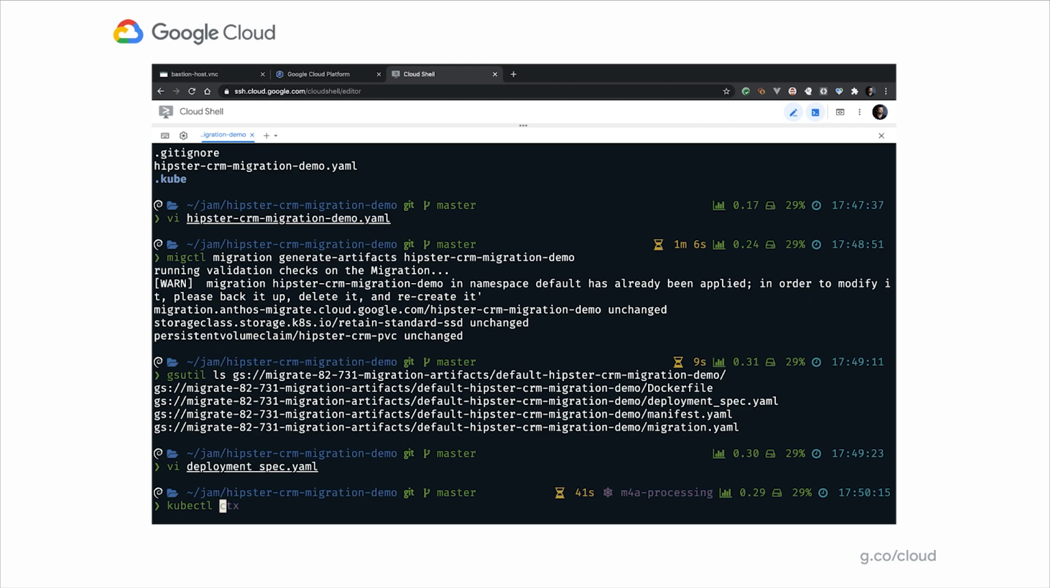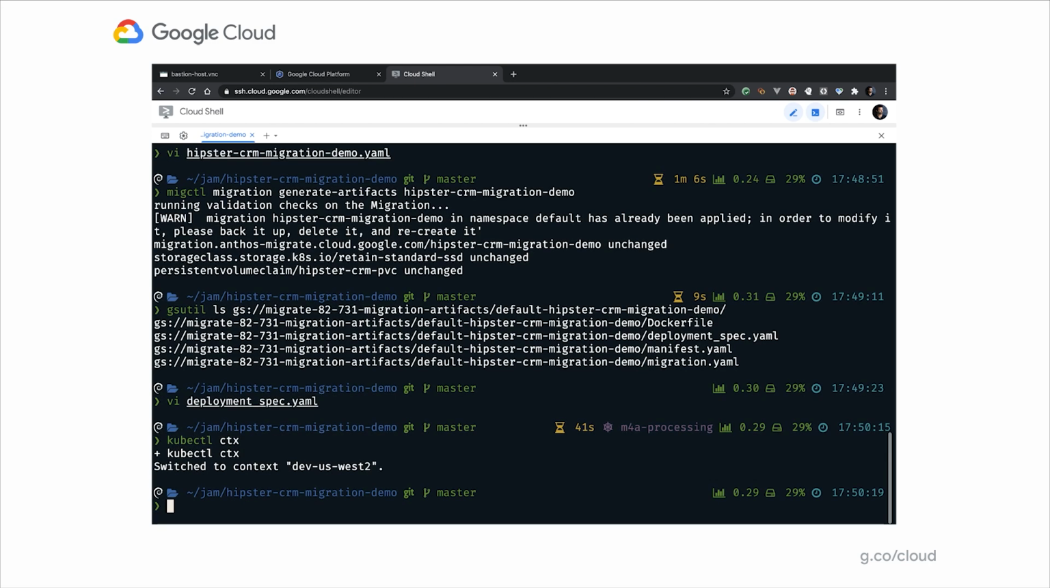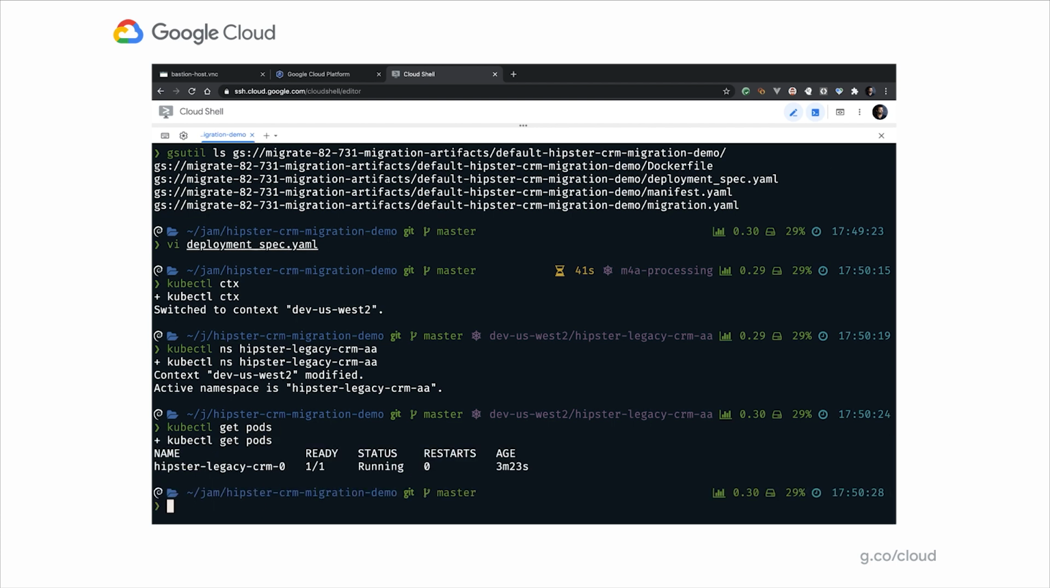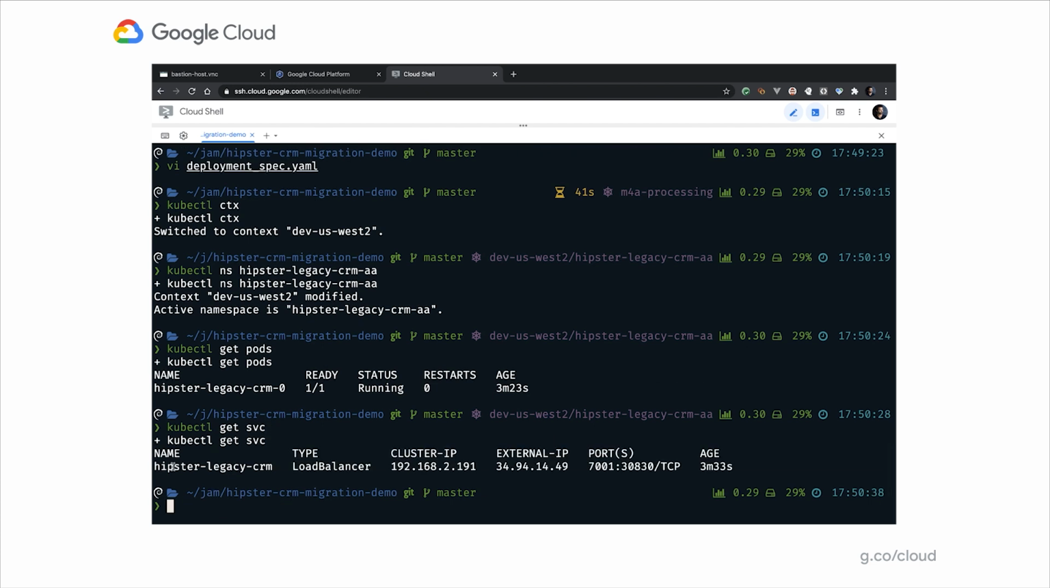So let's connect to the dev cluster. And let's change our namespace to the hipster legacy CRM AA namespace. And let's look at the pods inside of that namespace. Great, so you can see that we have this hipster legacy CRM stateful set with a single pod running. And remember, as part of that, we also created a service called hipster legacy CRM. And it's exposed with an external IP address, on port 7001.